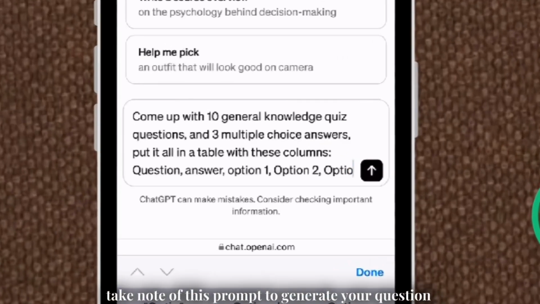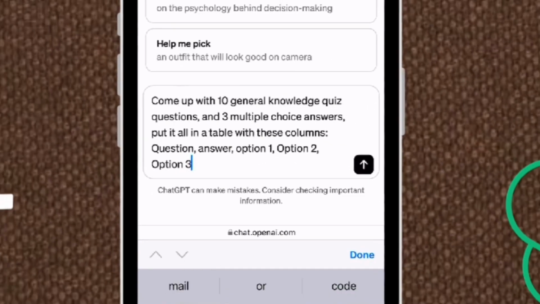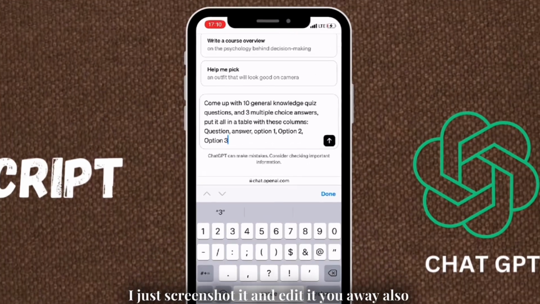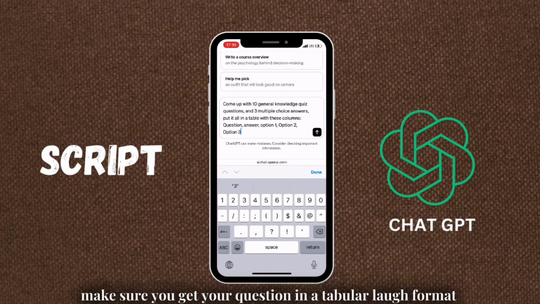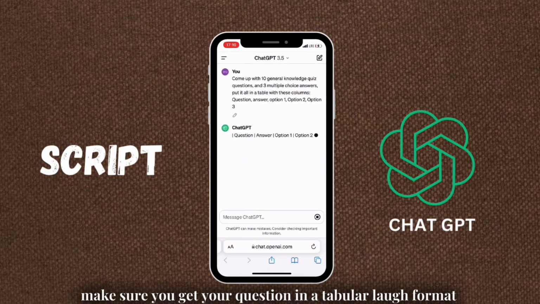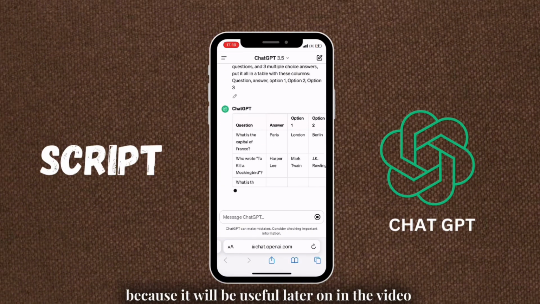Take note of this prompt to generate your question. You can just screenshot it and edit it your way. Also, make sure you get your question in a tabular format because it will be useful later on in the video. Now, this is a plus. Something else you should generate is a...